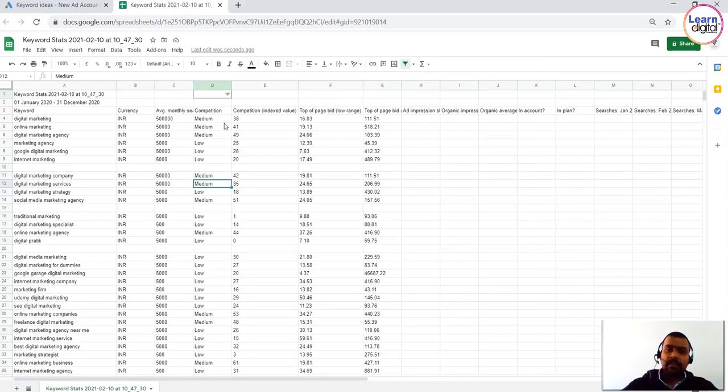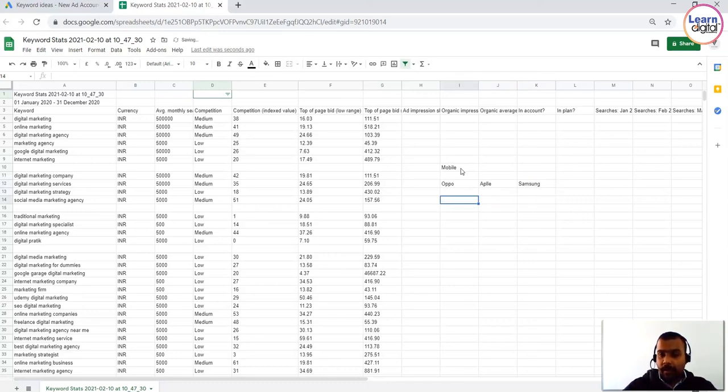Now once you're done with this, you need to group it into A, B, C, D. What is ABCD? Let's say I'm going to create a campaign for mobile phones. Under this, I have to create a set of groups, a group of keywords. Here I'll be focusing on Oppo. Next I'll be focusing on, let's say, Apple. And then I'll be focusing on, let's say, Samsung.